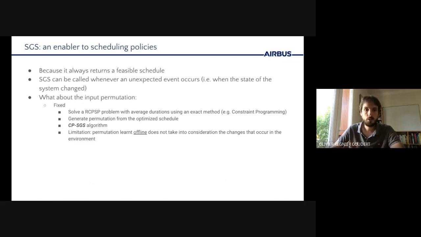The obvious limitation with this policy is that the permutation is learned once, and we can imagine that in some cases where the environment has become significantly different from the representative instance, this permutation may be far from optimal.